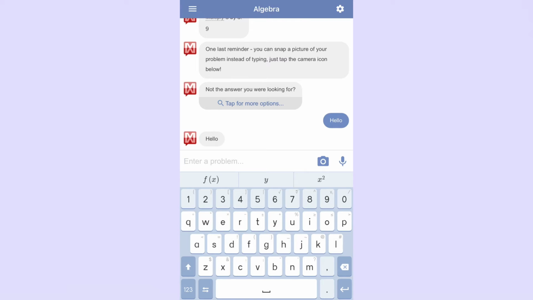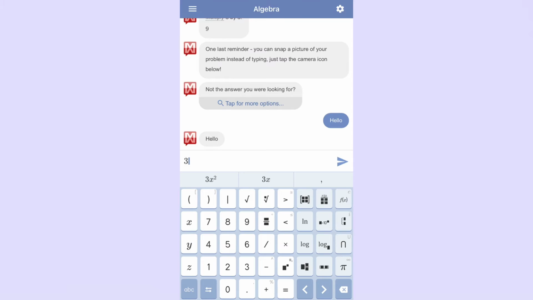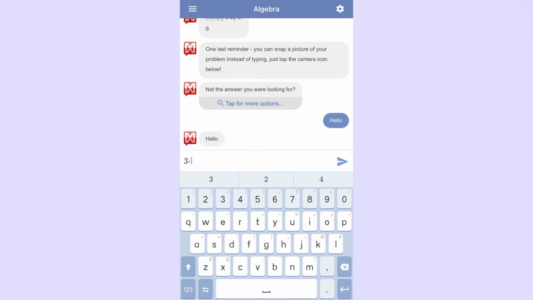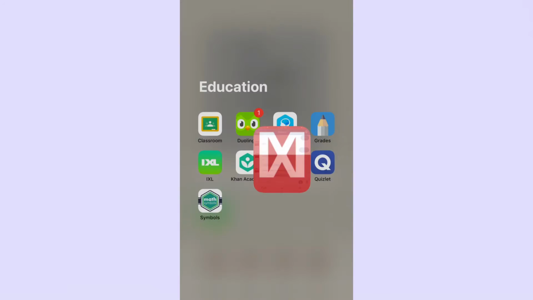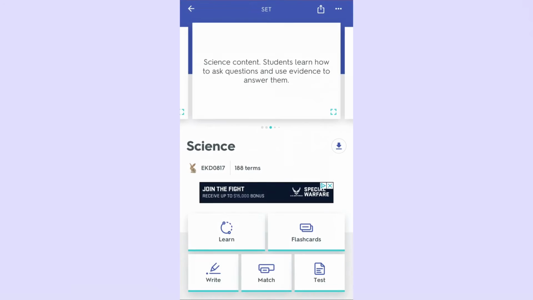So, like, 3 multiplied by 6 is equal to 18. Simplify the expression.